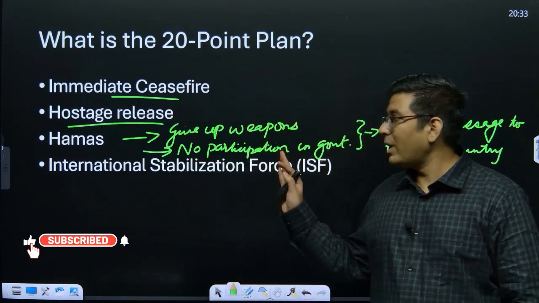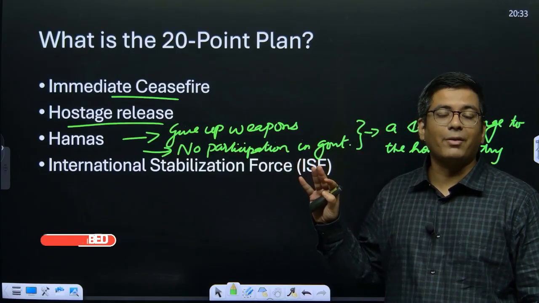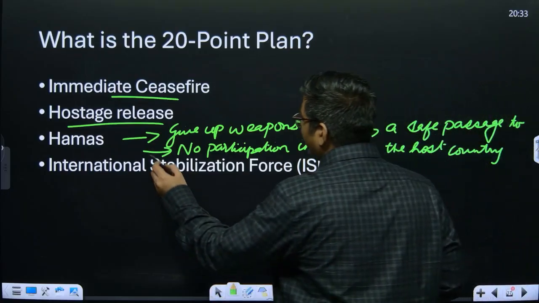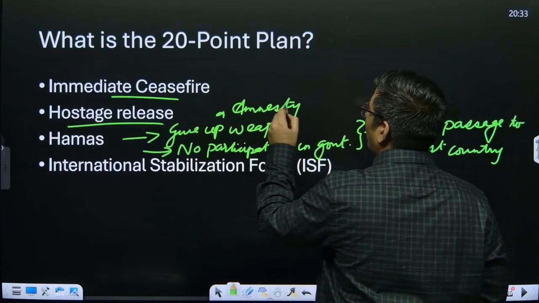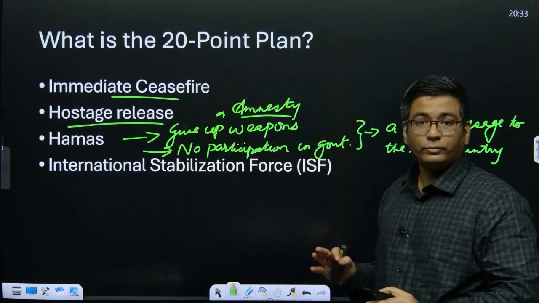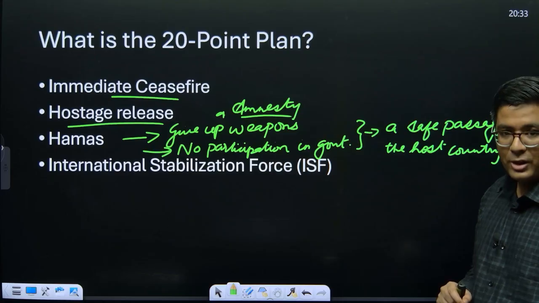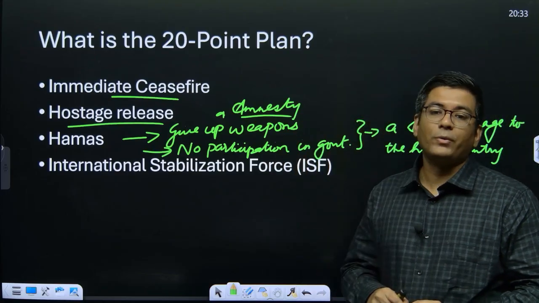That you have to give up arms, you have to give up the idea of coming back to this particular power again, and subsequently you will be given amnesty. Amnesty basically means all your crimes, all your acts will be pardoned. You will have no sanctions, you can start your life afresh. So that is basically the offer that has been given to Hamas, and this is the sticking point with Hamas.